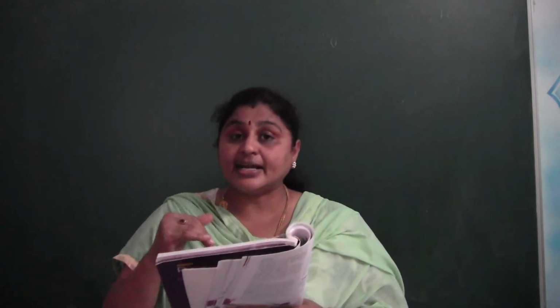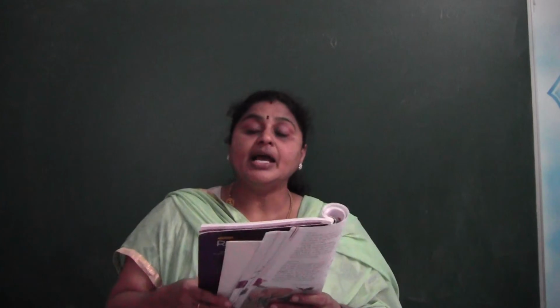Cassava, a root crop, is a staple food of the people. So what is a staple food? Like we say rice is our staple food. Similarly, cassava, a root crop, is a staple food of the people in DRC. It is dried and pounded into flour. So they dry it in the sun and make powder. This flour is used to make bread. So for what purpose is the flour used? They use this flour for bread. Fish is an important part of their diet.